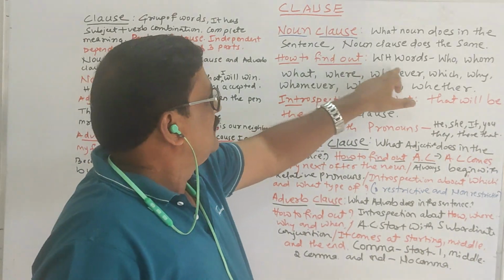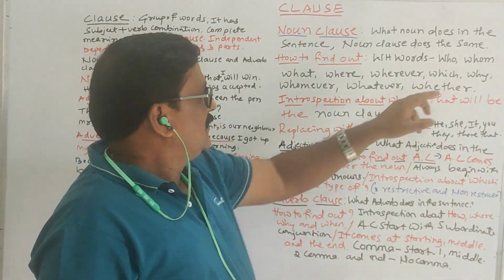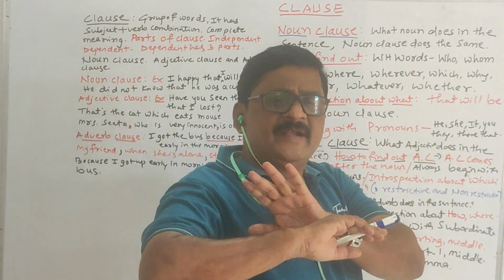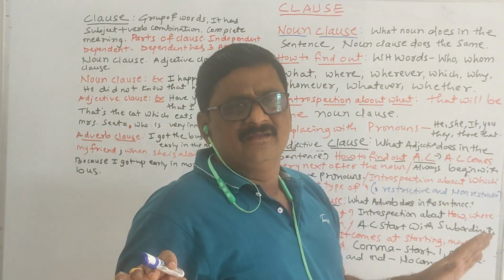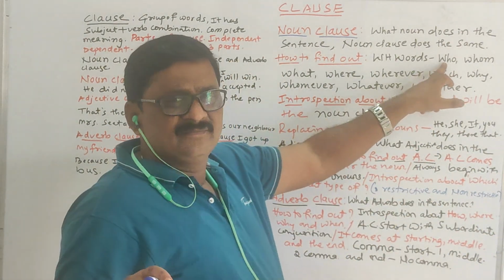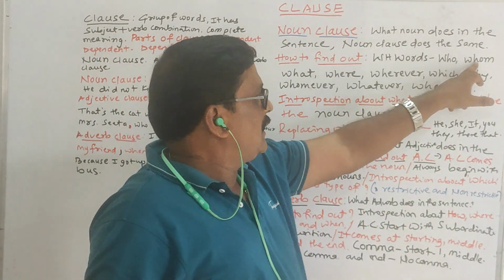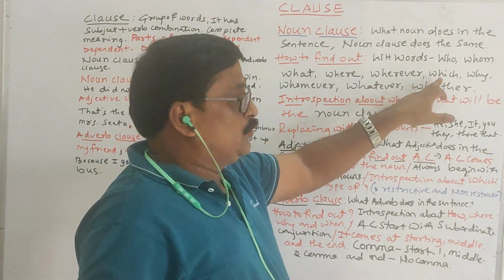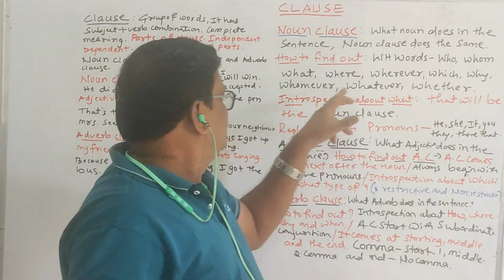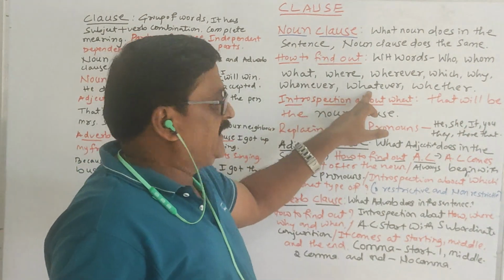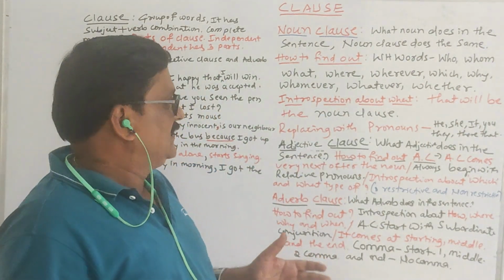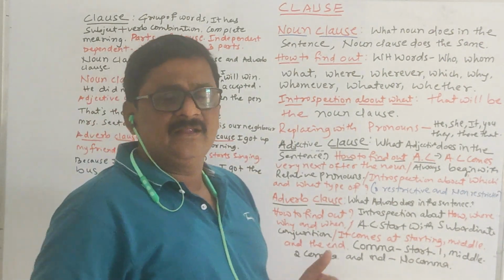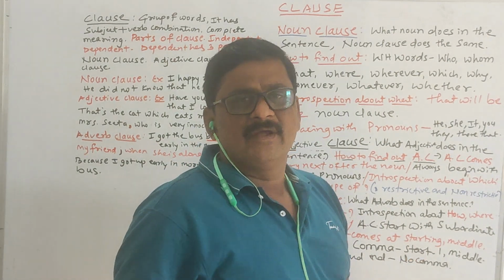Who, when, whom. So a noun clause is always a dependent clause. It starts with who or whom or what or where or wherever or which, why, whomever, whatever and whether. So these are the WH words. And if, how and that also.